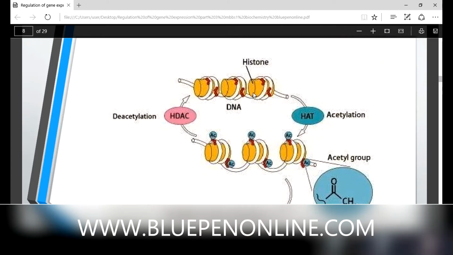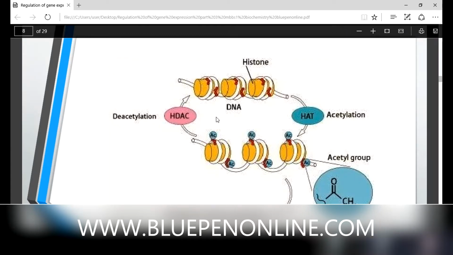Yes, after acetylation, this acetyl group is attached to lysine residues in the N-terminal of the histone protein. What happens when these acetyl groups are attached? Activation of gene expression. The structure is disrupted and the nucleosomes are far apart, there is a distance. Then the genes are expressed. The hidden genes are removed, they are open now.